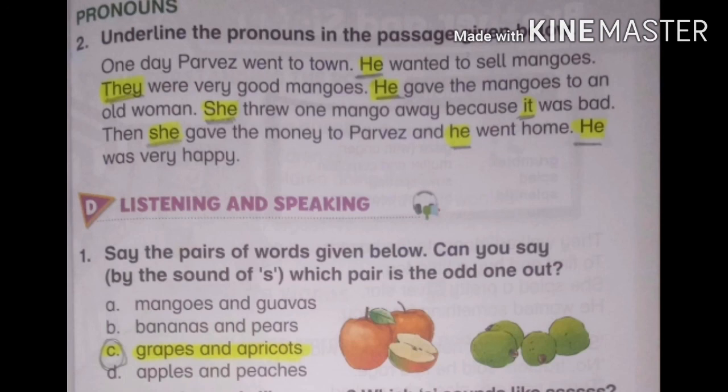Number D, listening and speaking. Number 1, say the pairs of words given below by the sound of s. Which pair is the odd one out? We have to find out the pair of words which is odd one. Let's find it out. A. Mangoes and guavas. This is not odd. Bananas and pears. No. Number C. Grapes and apricots. Yes, this one is odd.